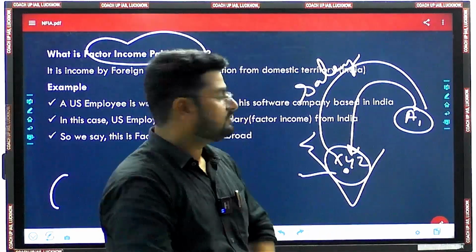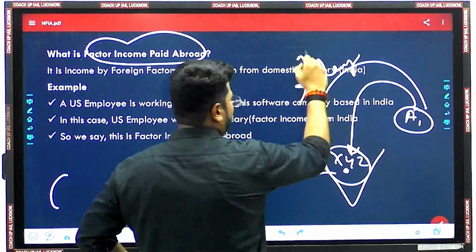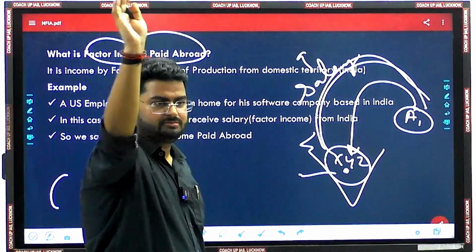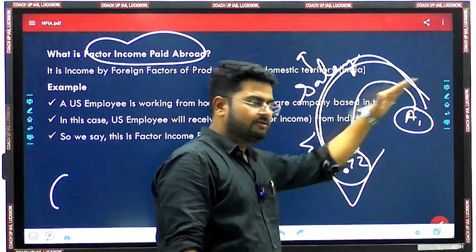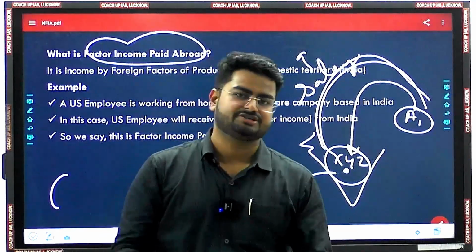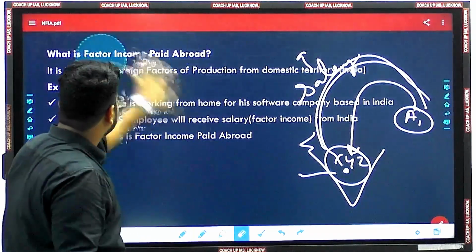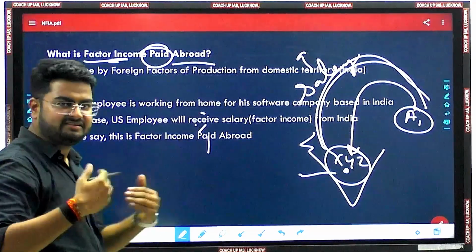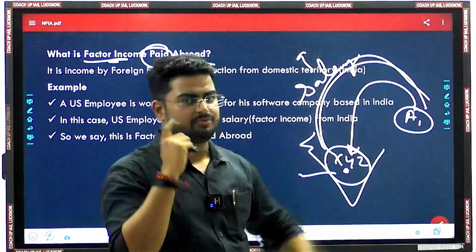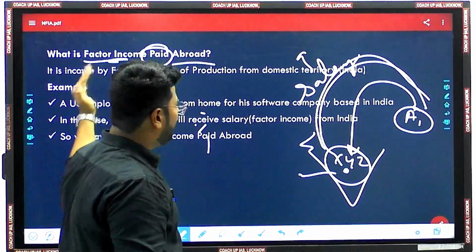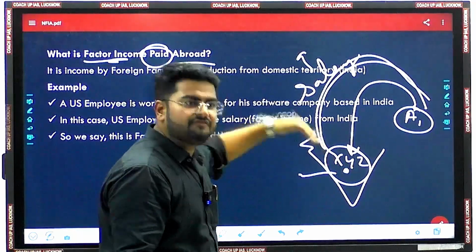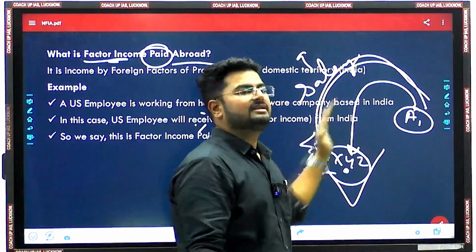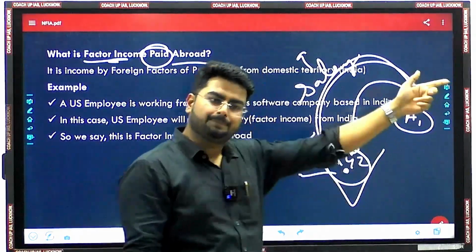So here the salary means factor income, and the factor income is being paid abroad. Factor income is flowing from India to Russia. So here it's termed as factor income paid abroad, or factor income sent abroad. In the previous case, factor income was coming to India, factor income from abroad, and in this case factor income is leaving India, factor income paid abroad. Fine.